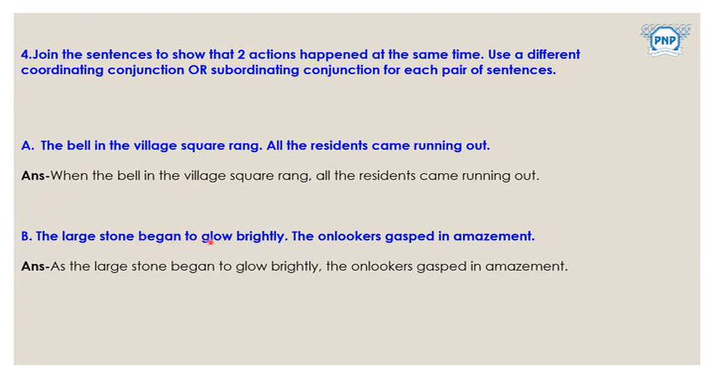The large stone began to glow brightly. The onlookers gasped in amazement as the large stone began to glow brightly. Here we have used "as" and here a comma. The onlookers gasped in amazement. Gasp means to observe or to watch very carefully. Okay. Or it shows a surprise look. Okay, we keep our mouth open, oh, like that, so it shows a surprise look. Let's take the next question set,